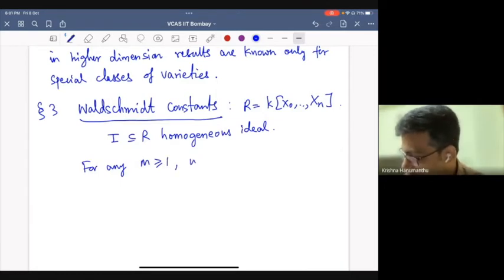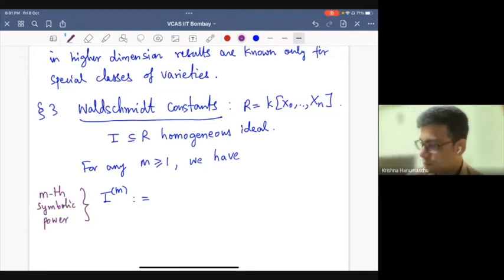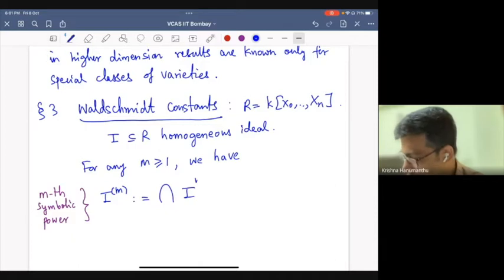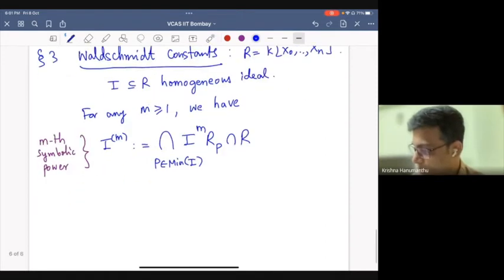positive integer. We have the symbolic power. So this is called the nth symbolic power. This is defined so that you take the regular power of I, the nth power of I, extend it to the localization and then contract. And you do this for all minimal primes of the ideal, and you take the intersection. So this is the mth symbolic power we are mainly interested in.